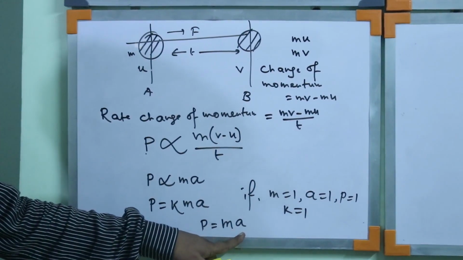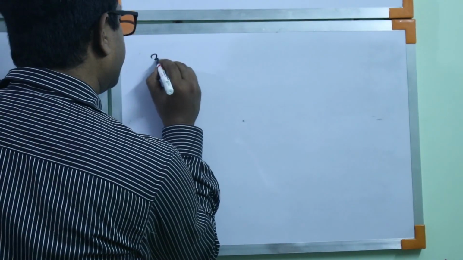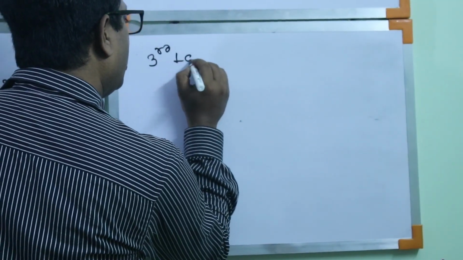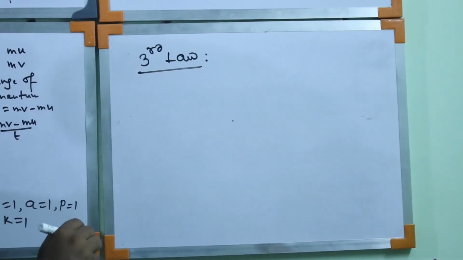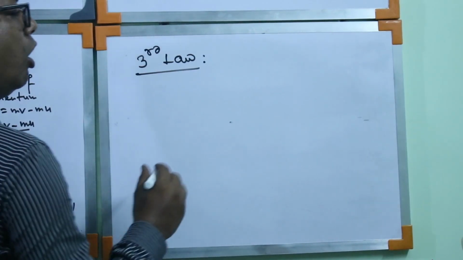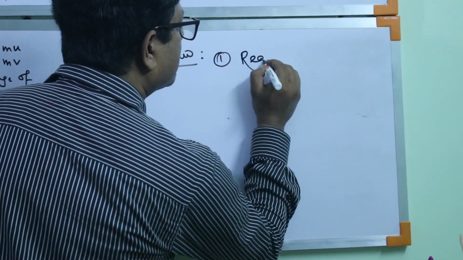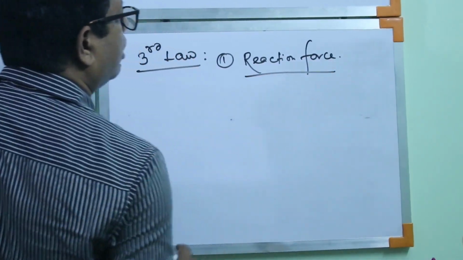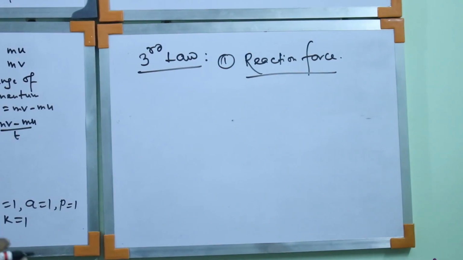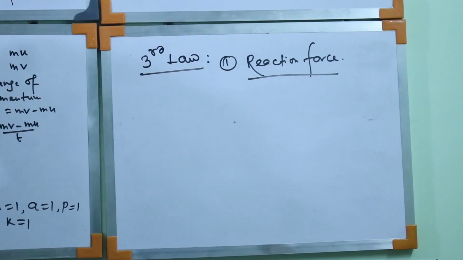According to Newton's third law of motion, the third law states that every action has an equal and opposite reaction. So from the third law, we can get the definition of reaction force. That means the action force always has some reaction force. This is the third law of motion.